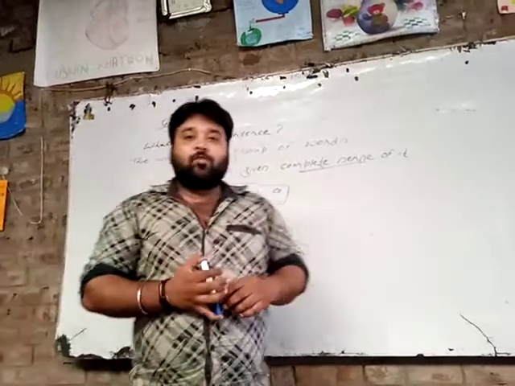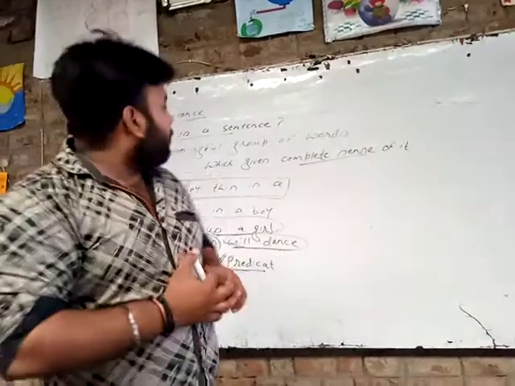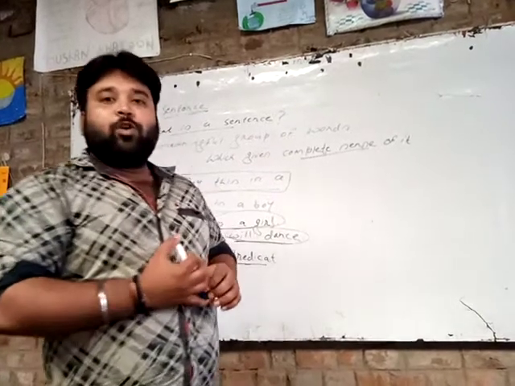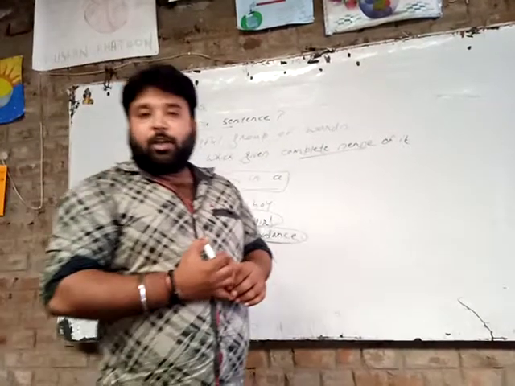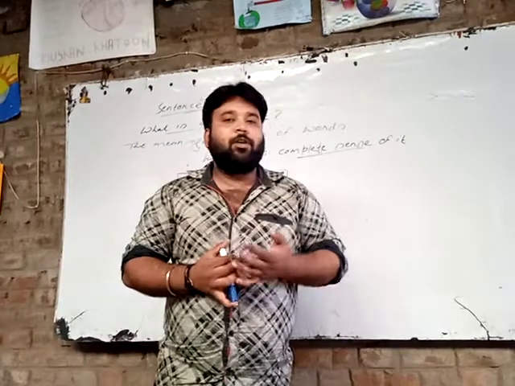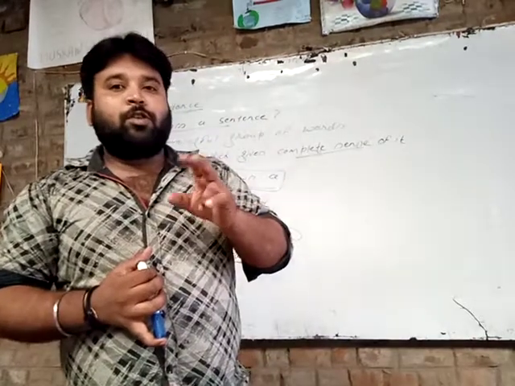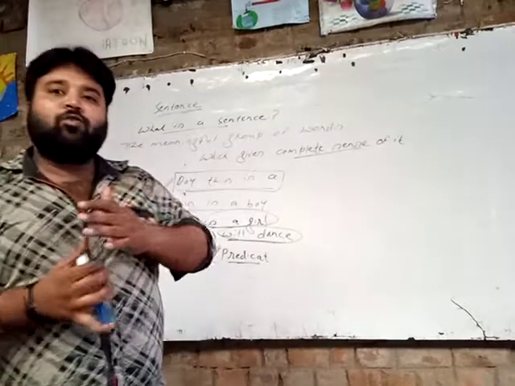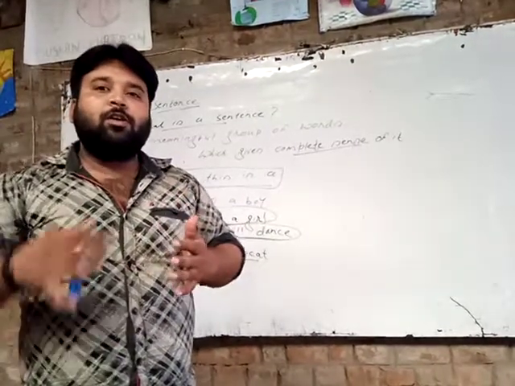So in this class we discussed the sentence, what is a sentence, what is subject, and what is predicate. In the next class we will discuss kinds of sentences. Affirmative sentence, negative sentence. Both of these are called assertive sentences. Interrogative, imperative, optative, and exclamatory. So many types of sentences we will discuss in further classes.